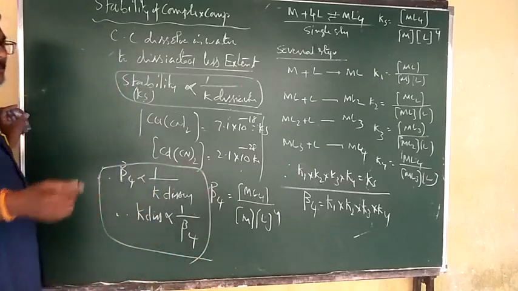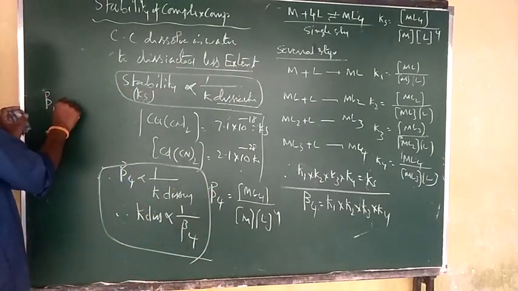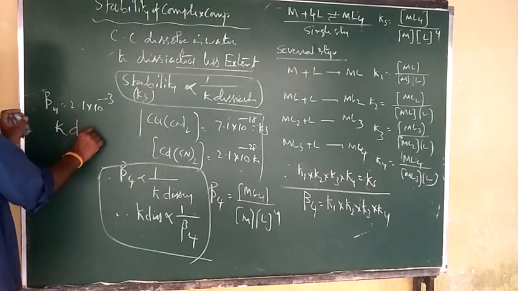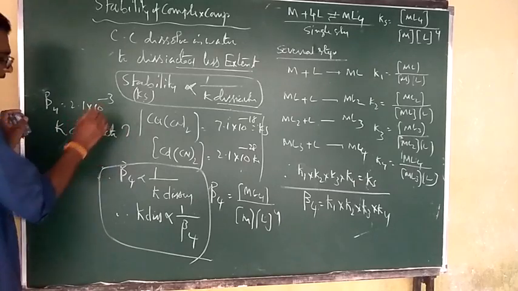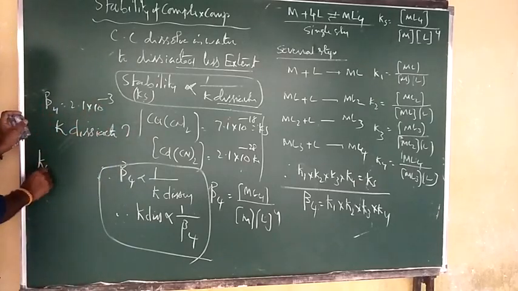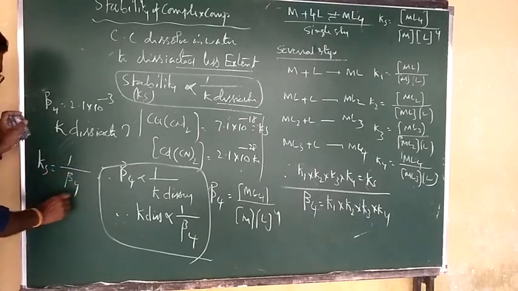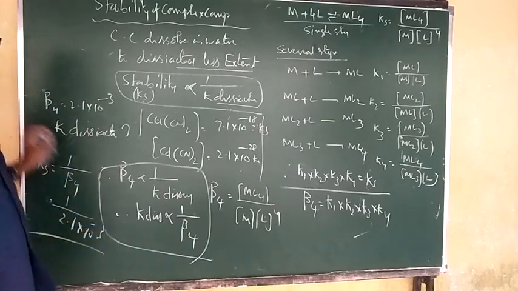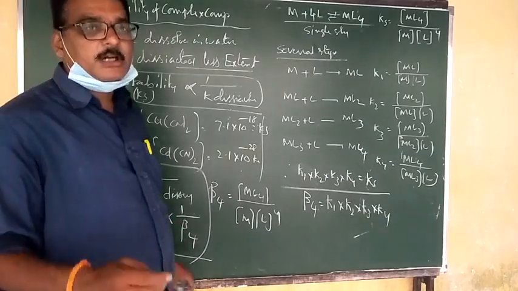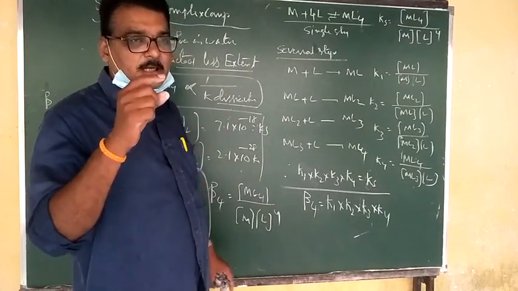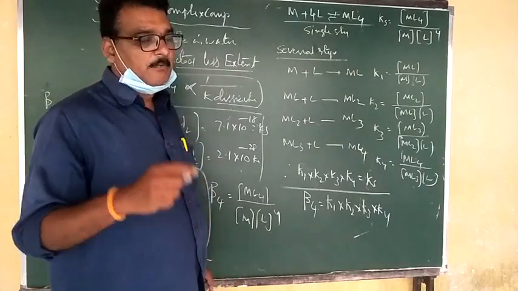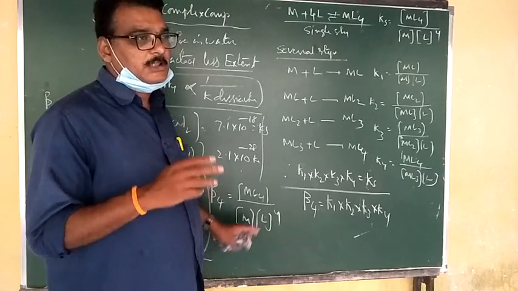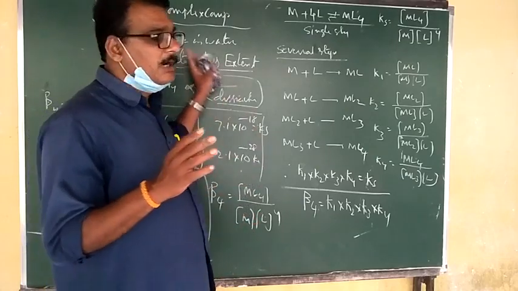For example, one problem is given. Beta 4 value is 2.1 into 10 power minus 3. Calculate the dissociation constant. Therefore, the formula is dissociation constant is equal to 1 by beta 4, where beta 4 is 2.1 into 10 power minus 3. There are no units because it is a constant value. The stability constant is always the reciprocal of the dissociation constant, where if the dissociation value is less, the stability constant will be more.